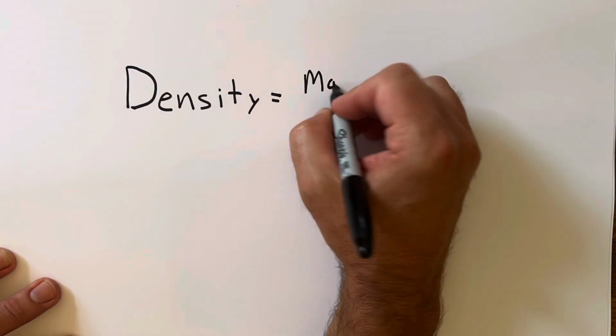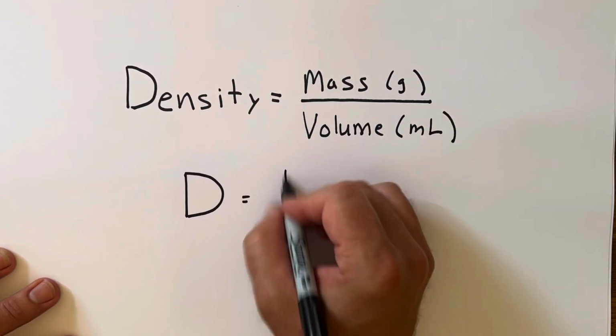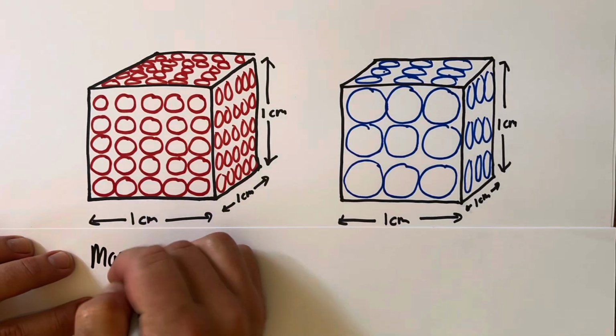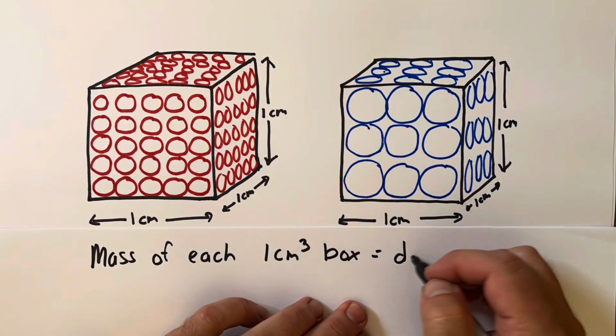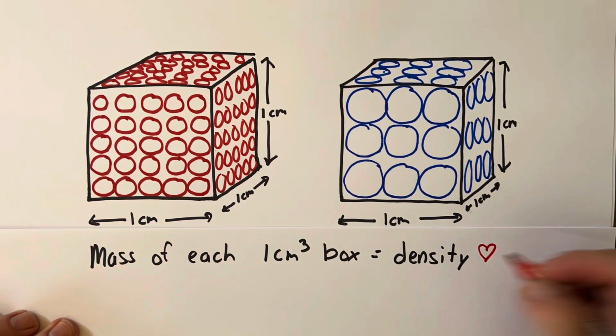If you paid attention in chemistry class or life in general, you might already know the formula for density, which is density equals mass over volume, or D equals M over V. So if you wanted to find the density of something, you could take your sample, find its mass, find its volume, and then divide them, and you would get a value for its density. We will cover those calculations in a later video. Here we're talking about what factors affect how dense something is. And because we're in chemistry class, we're thinking about factors that involve the atoms and molecules that stack into these little boxes and how they behave relative to each other.